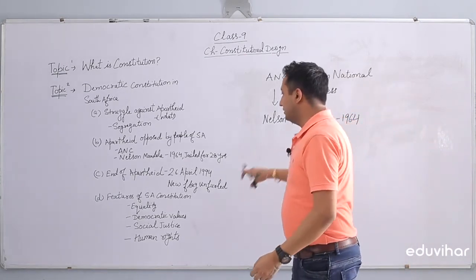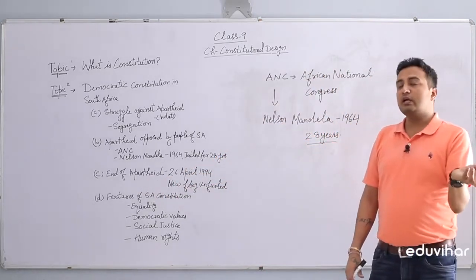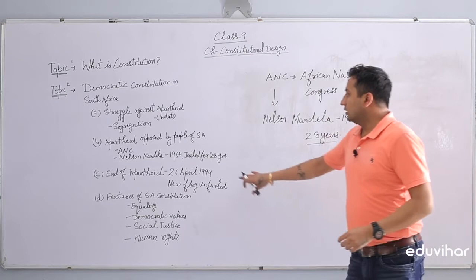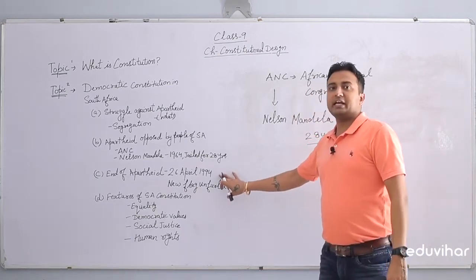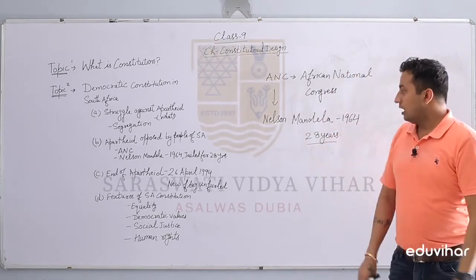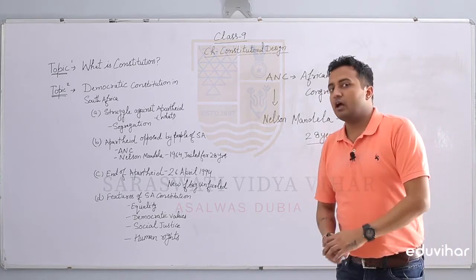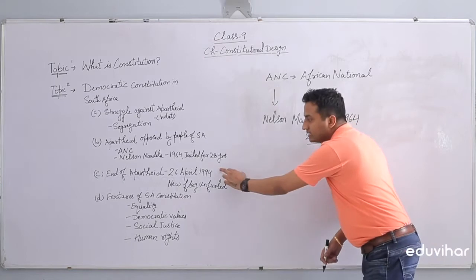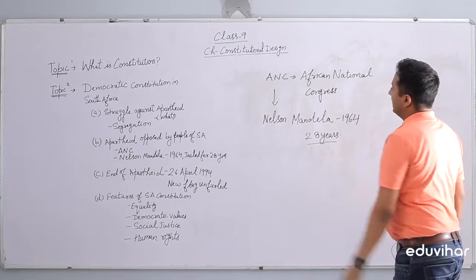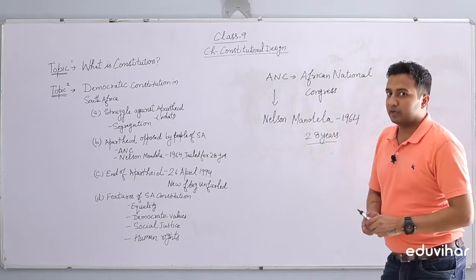And on the 26th of April 1994, this racial discrimination system was done away with, and the new flag of the Republic of South Africa was unfurled. The date is 26th of April 1994, and Nelson Mandela became the first president of the Republic of South Africa, right?